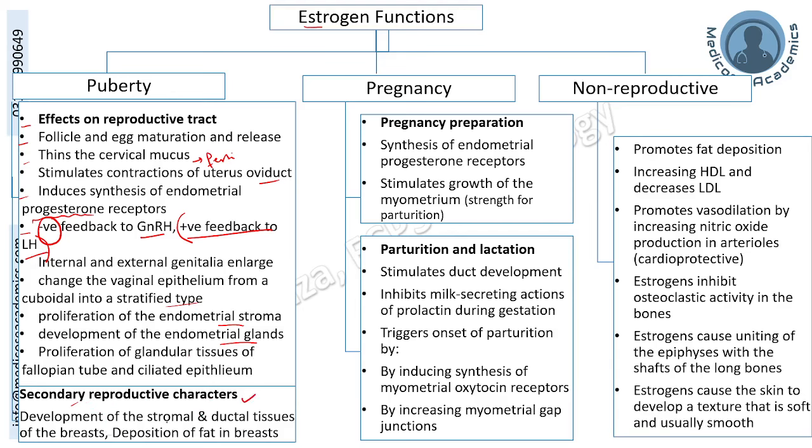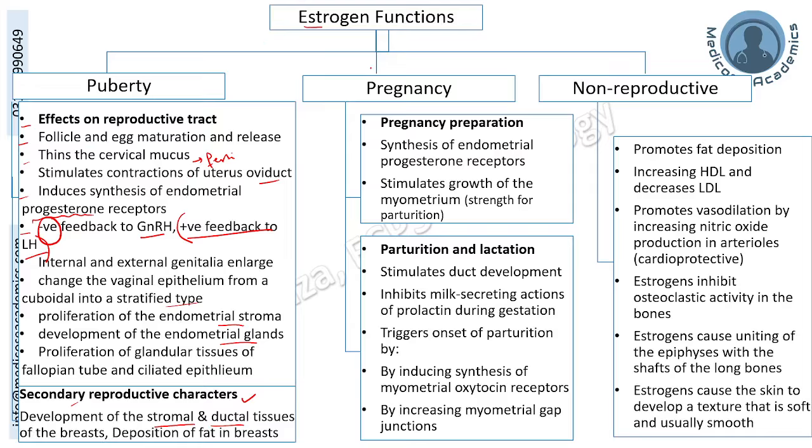The secondary reproductive characters which are developed at the time of puberty are also under the influence of estrogen, including the development of the stromal and ductal tissue of the breast, plus the deposition of fats in the breast. Here you can appreciate the deposition of stromal and the ductal tissue, and when we will look into the functions of progesterone, you can compare it over here.